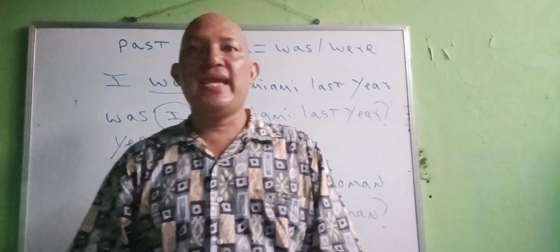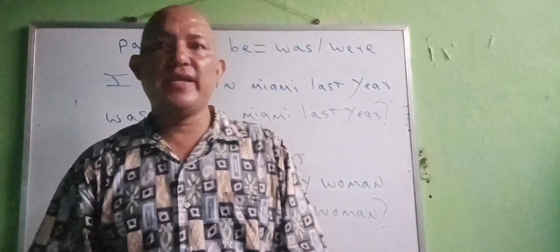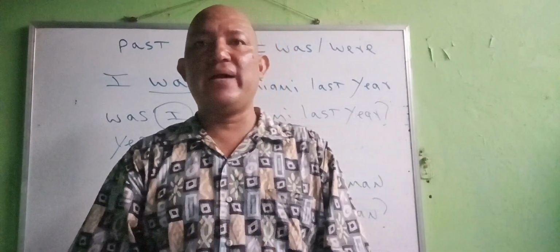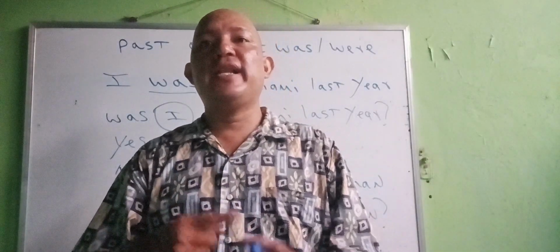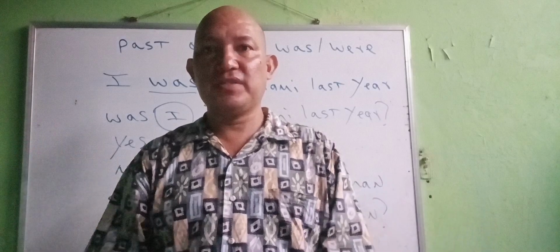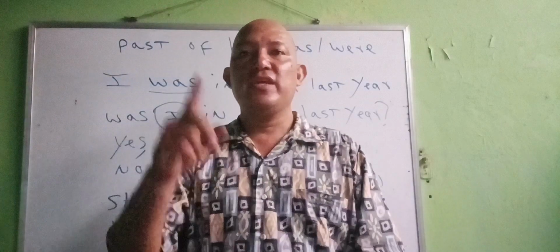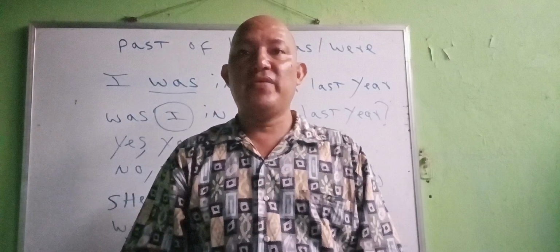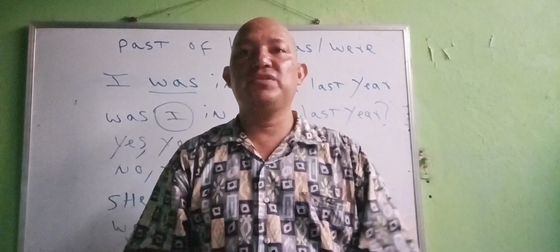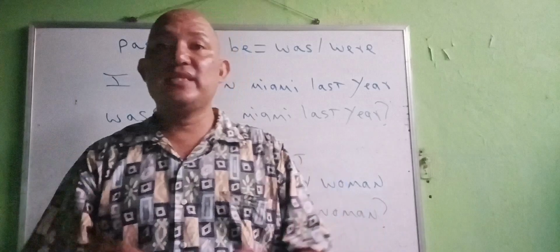And when do we use was? We use was when we are referring to I, he, she, and it. We have to use only was. And when do we use were? We use were when we're talking about you, we, and they. This is the way we use was and were in the simple past tense.